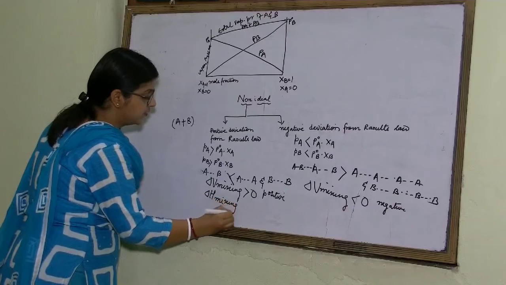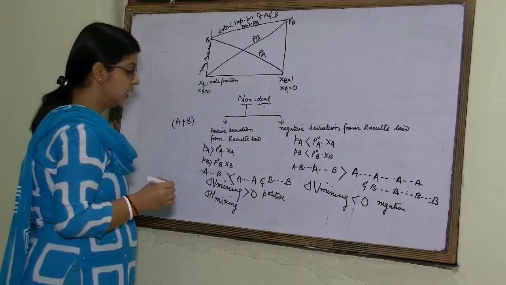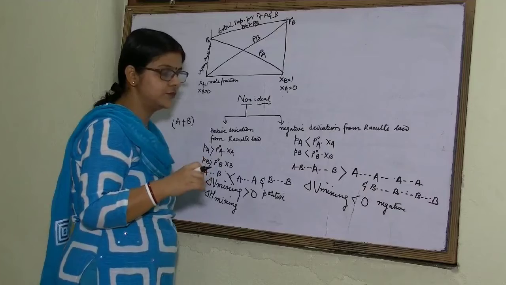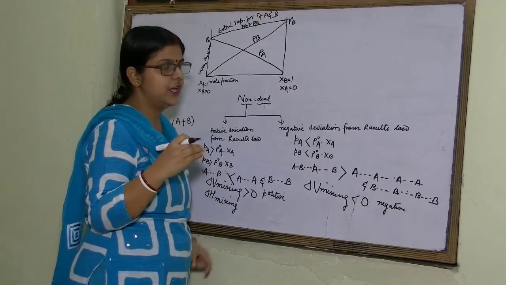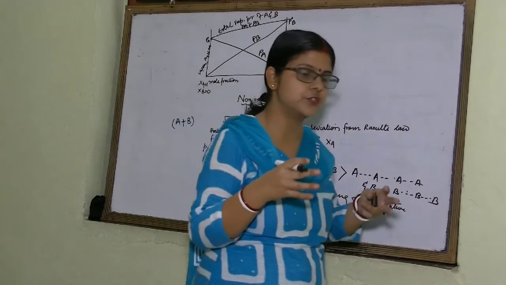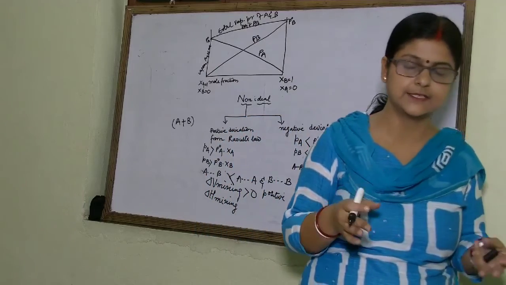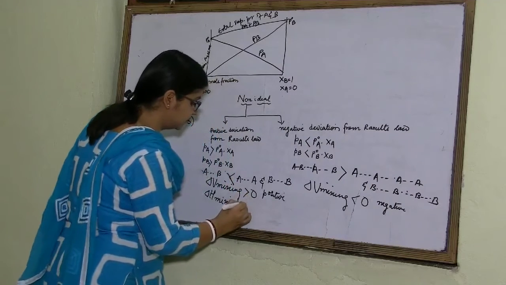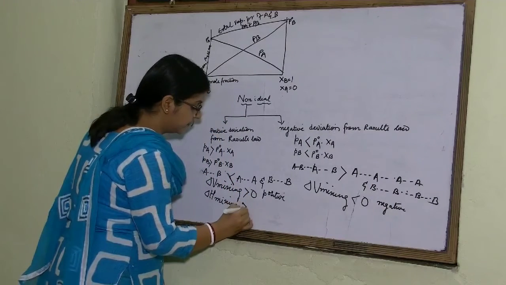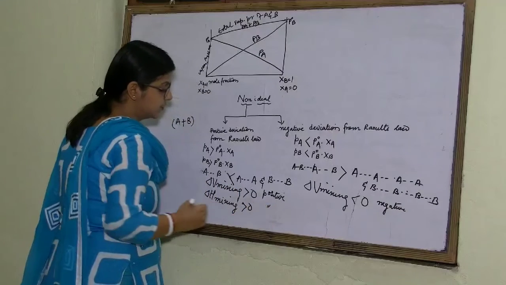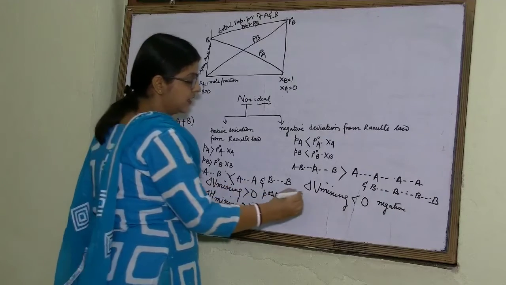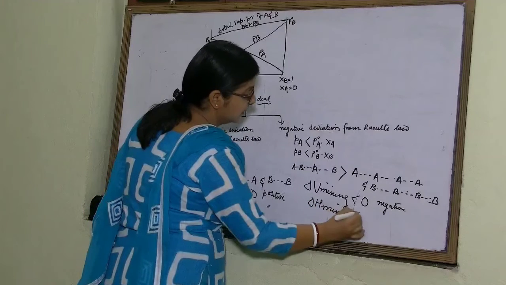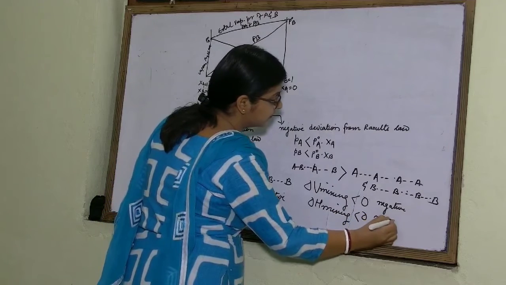Next, enthalpy of mixing, the enthalpy change. Upon mixing, if a solution is formed in which the force of interaction decreases, then here the enthalpy of mixing will also be positive. You can say that it is greater than 0. And here delta H mixing will be less than 0, that is, negative.